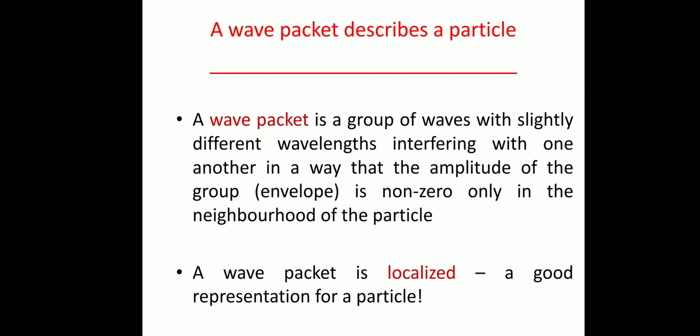A wave packet is localized, which makes it a good representation for a particle. So that describes a particle itself.